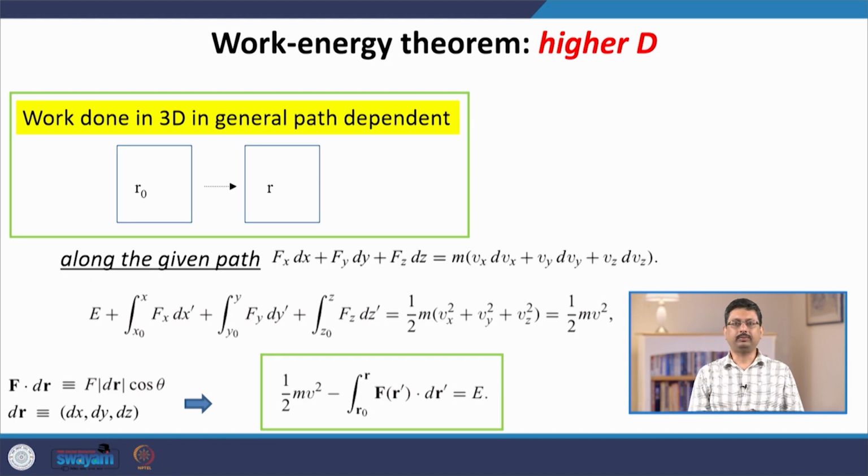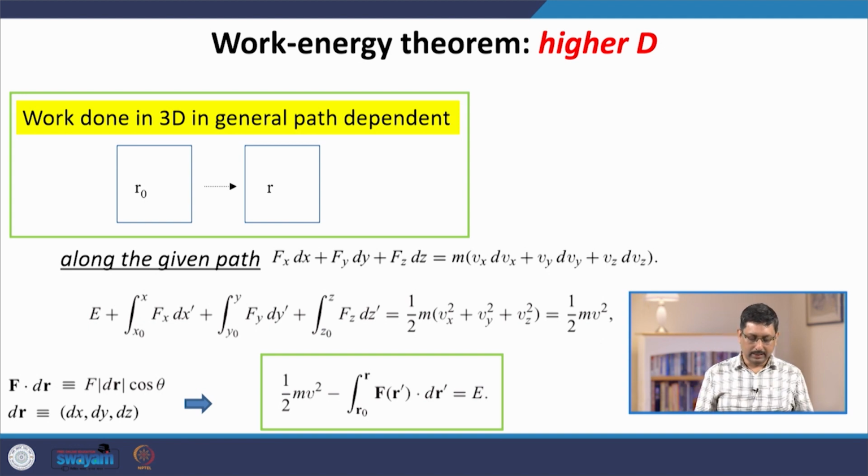So, the next part of today's discussion is going to be a little bit mathematical. We are trying to generalize the concept of the work energy theorem and the concept of conservation of energy to higher than one dimension. So, the maths is going to be a little bit more complicated. By higher I mean 2D or 3D and so on.